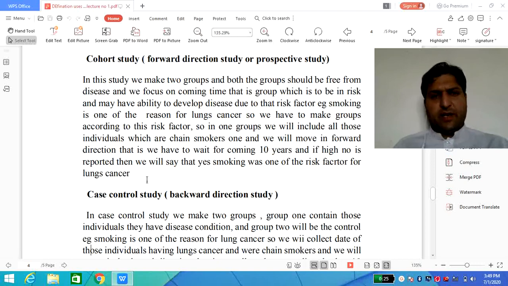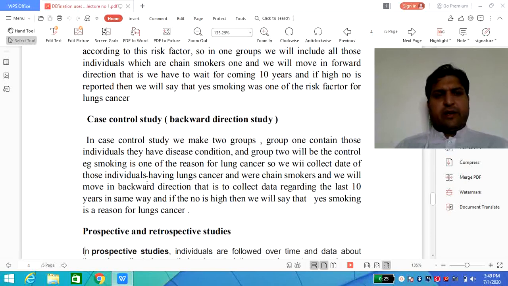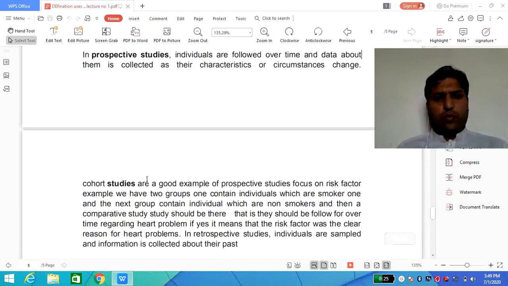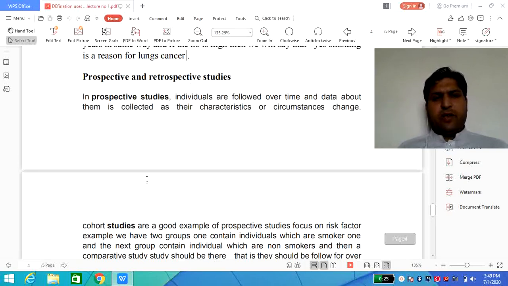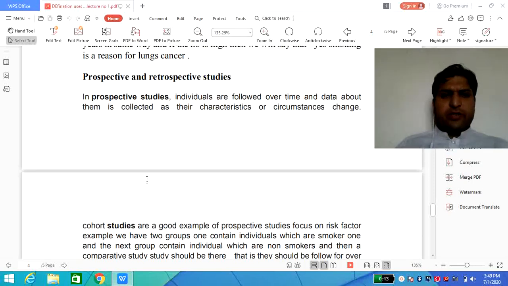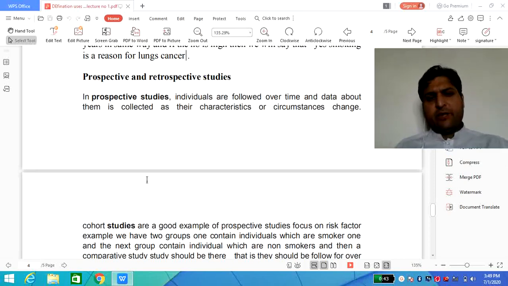It means that the disease is not present at the start; we focus on the risk factor. In case of case control study, we make two groups. In one group we include all those individuals who are suffering from the disease condition, and in another group we include all those individuals who are free of the disease. That's why the case control study is known as a retrospective study. It means that the individual should already have the disease condition, and the case control study is also known as the backward direction study.